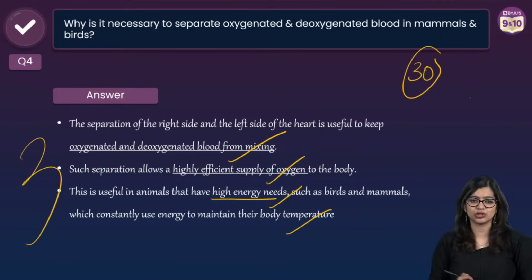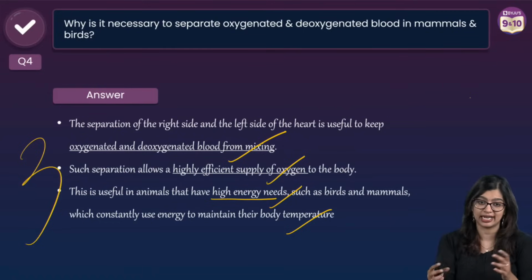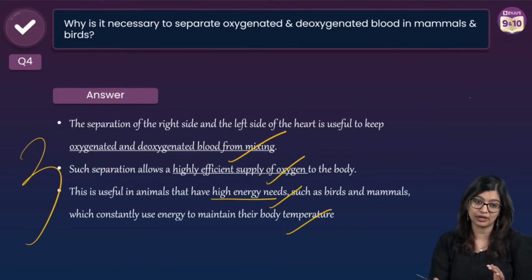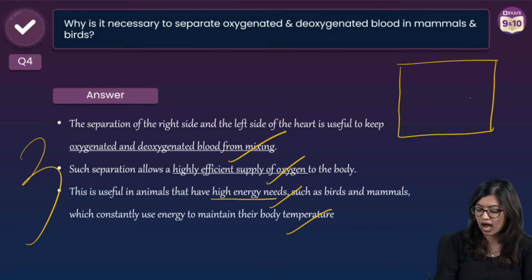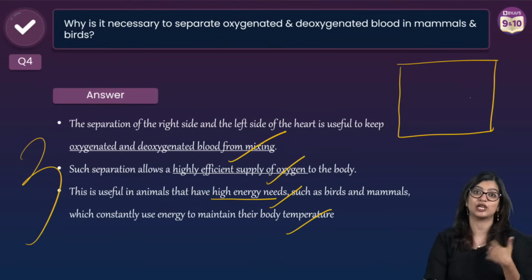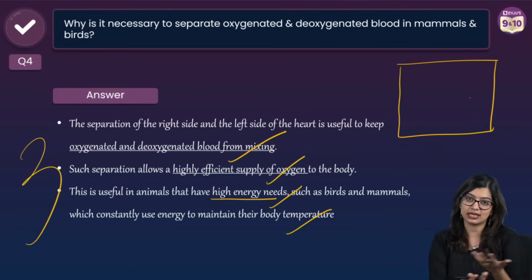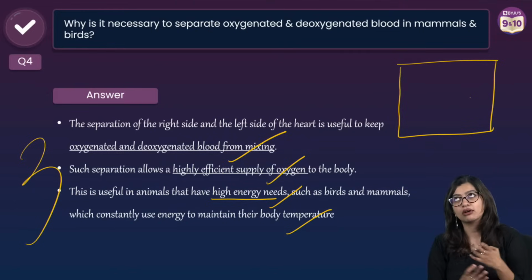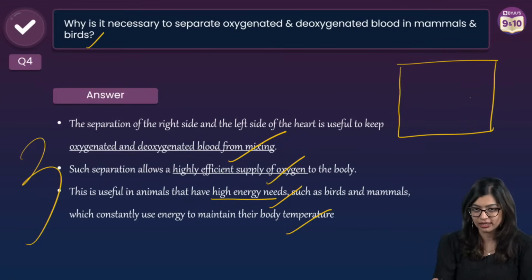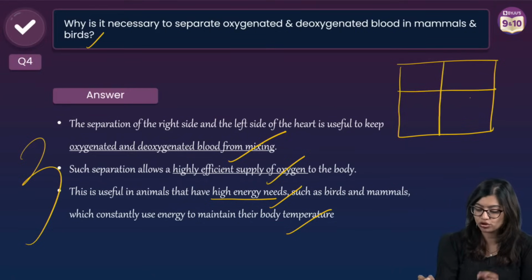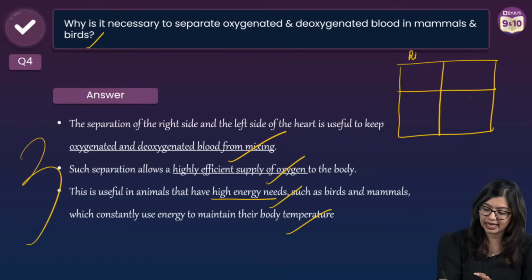Ma'am, can you take me through this concept once again? Sure, for our friends who are still confused, I will take you through this concept once again. See, if you look at the heart in mammals, like say humans, mammals are basically those who give birth, right? So we look at humans, lion, tiger, whatever it is. We know that we have a 4-chambered heart which is separated into the right side and the left side.